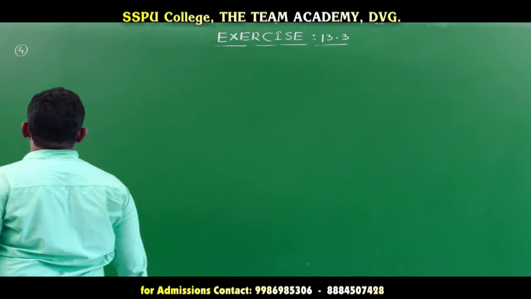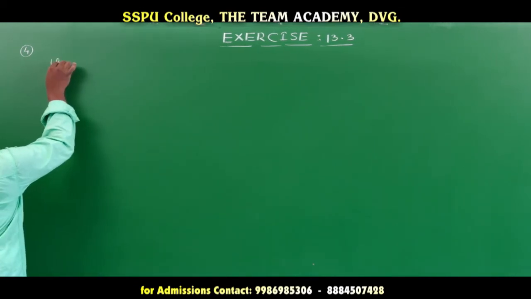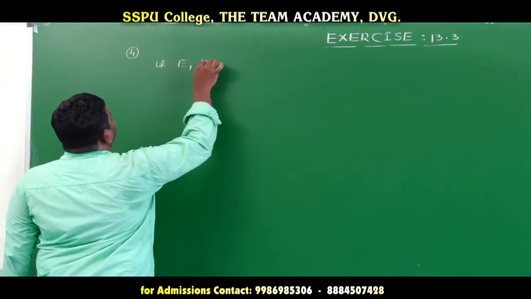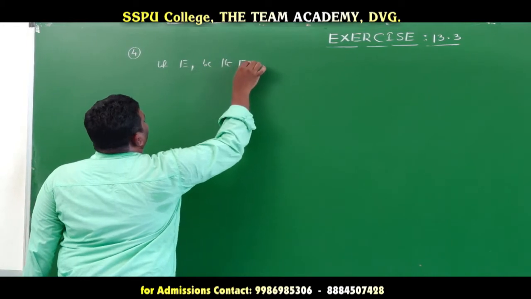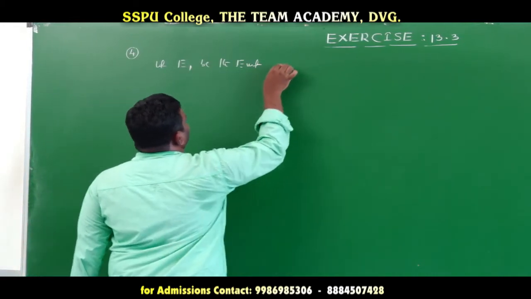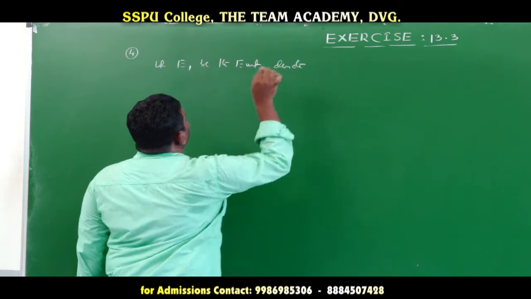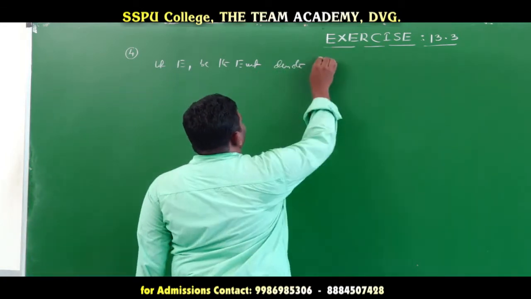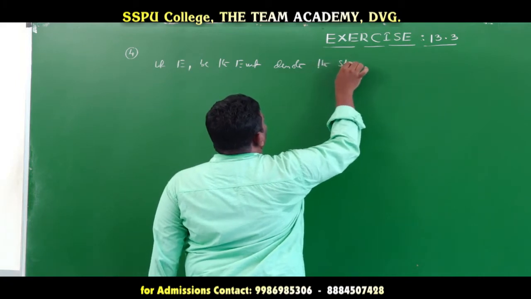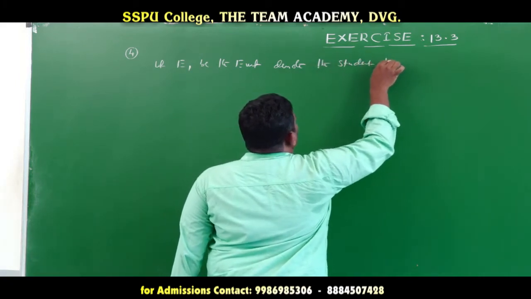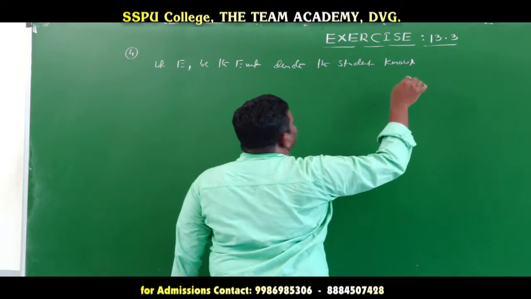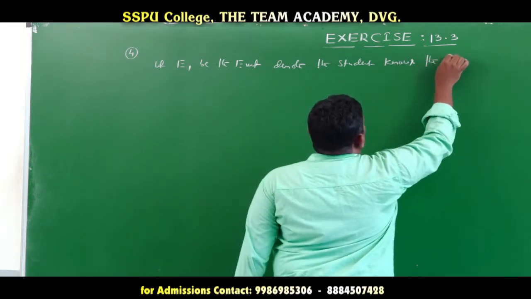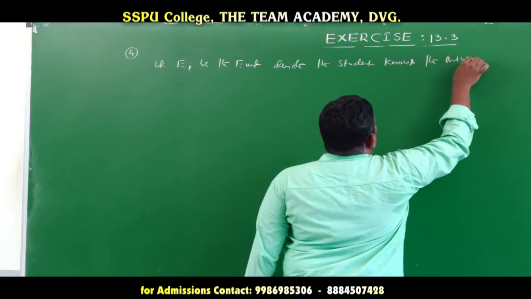So, first the two events. Let E1 be the event denoting the student knows the answer.